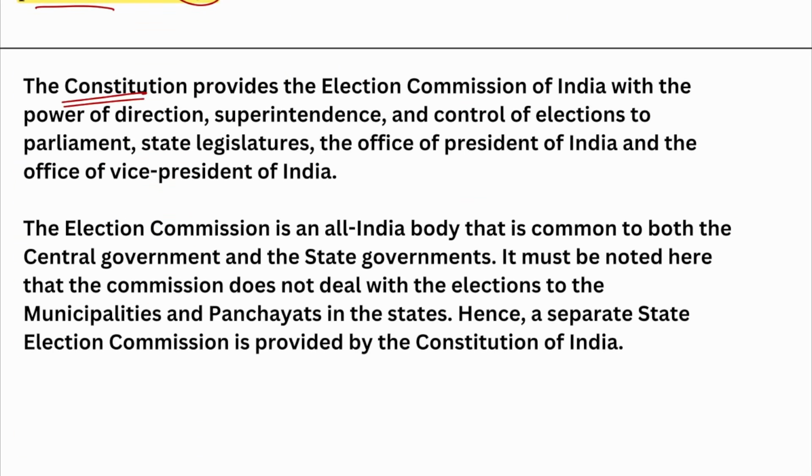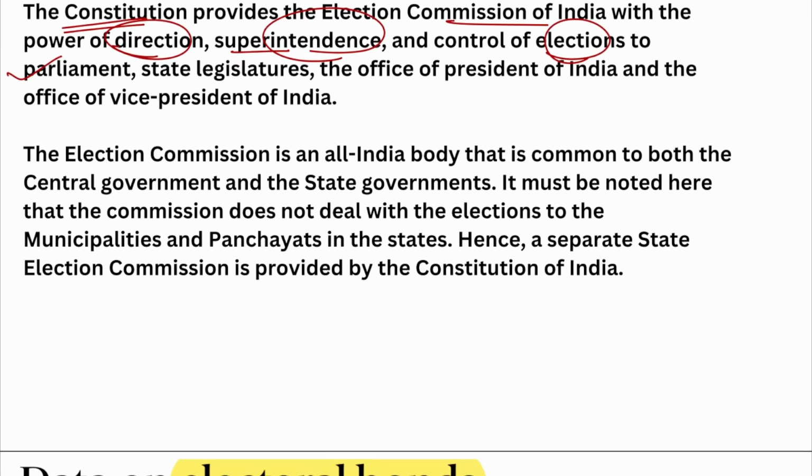The Constitution provides the Election Commission of India with the power of direction, superintendence and control of elections to Parliament. Treat these as a mind map. When you are reading a paragraph, it's not very easy to remember these things, so let us just make a mind map. The first thing the Election Commission deals with is the elections of the Parliament.